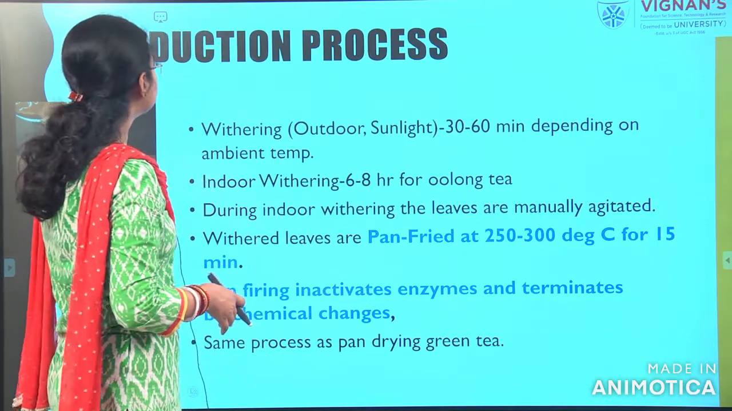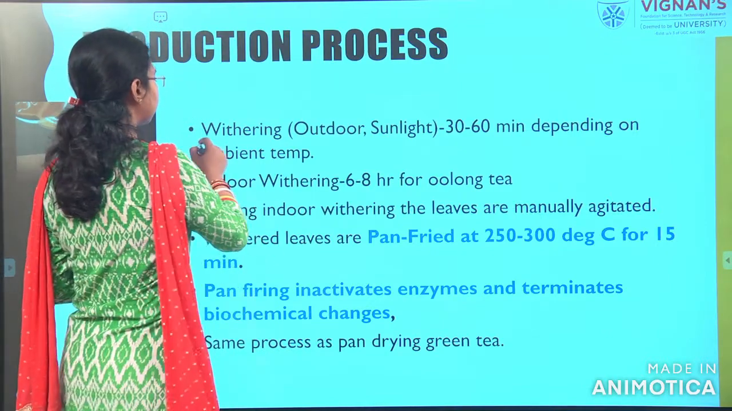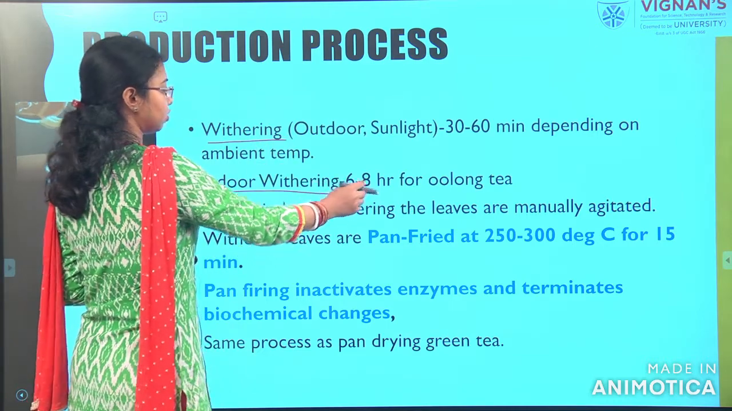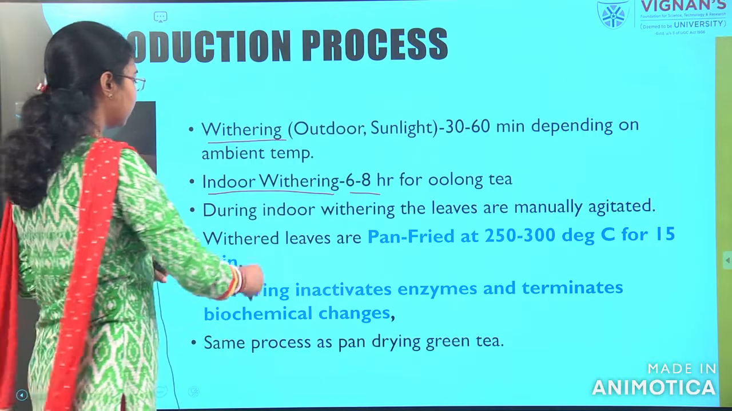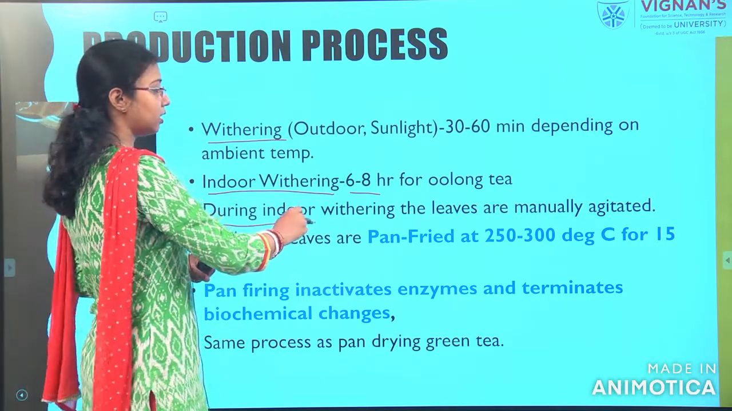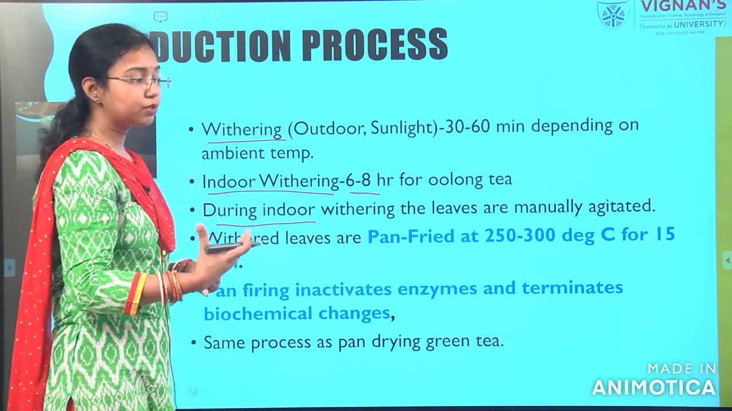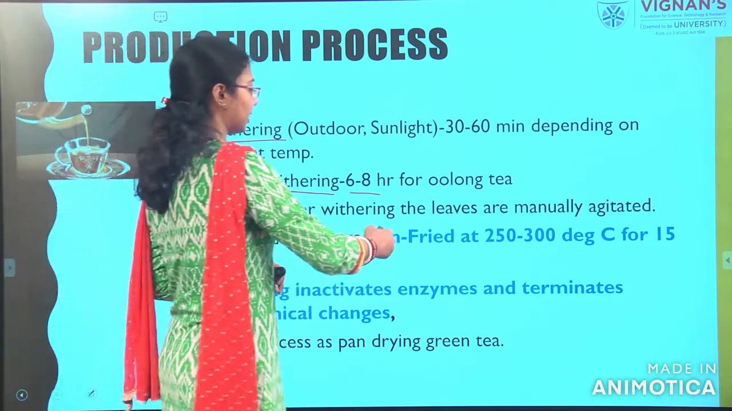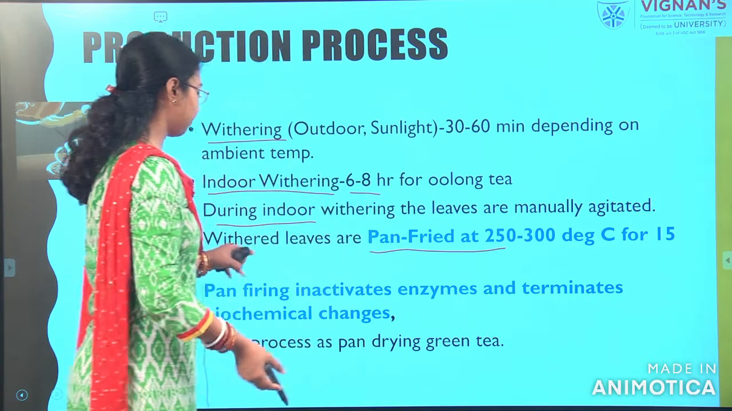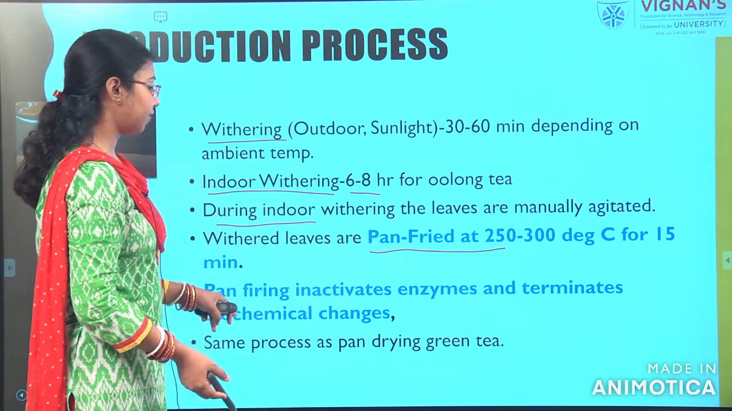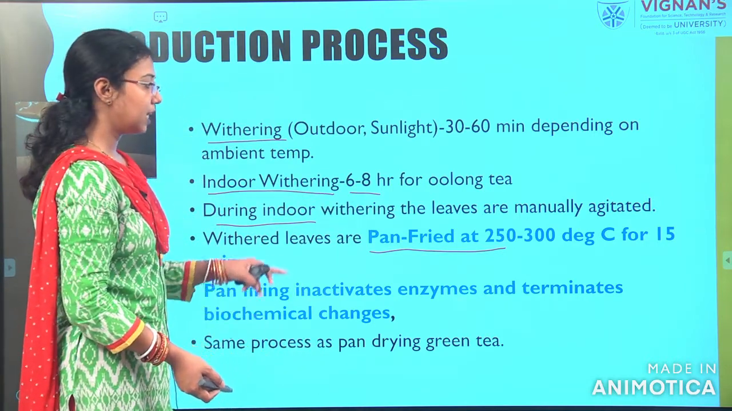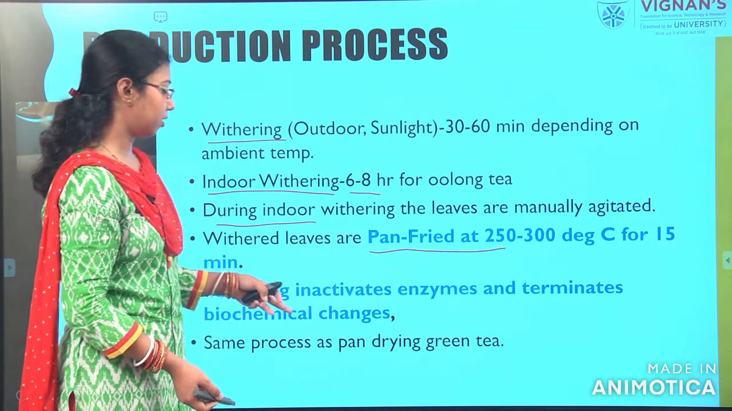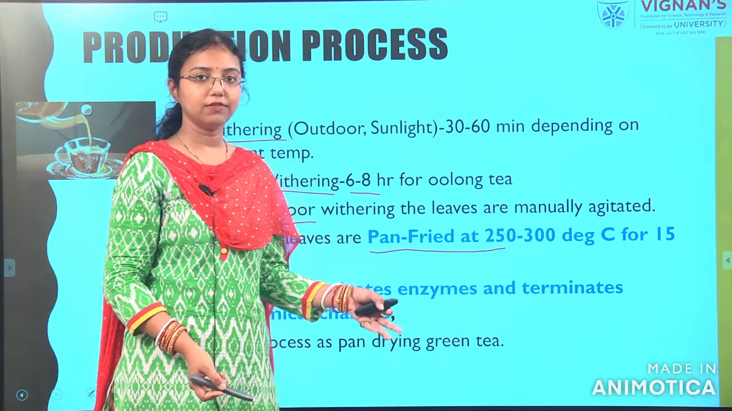Next, the same steps I mentioned: withering. Indoor withering will be done for 6 to 8 hours in the case of oolong tea. Then the leaves will be manually agitated and pan fried at 250 to 300 degrees centigrade for 15 minutes. Pan frying inactivates the enzymes and terminates the biochemical changes. The same process of pan drying used for green tea will be repeated.